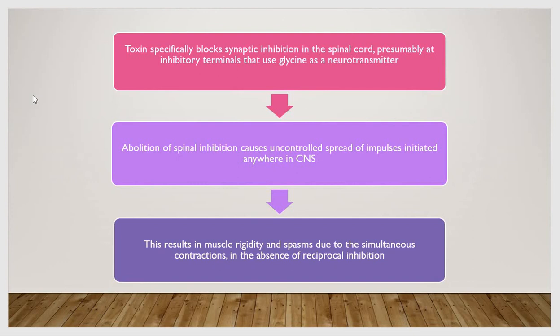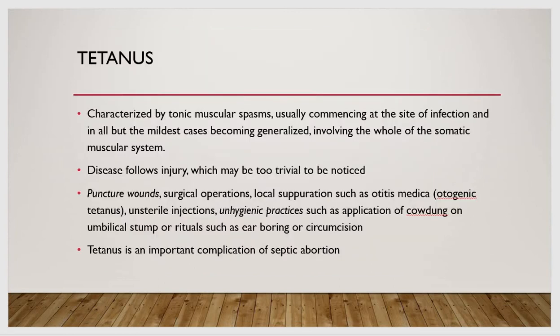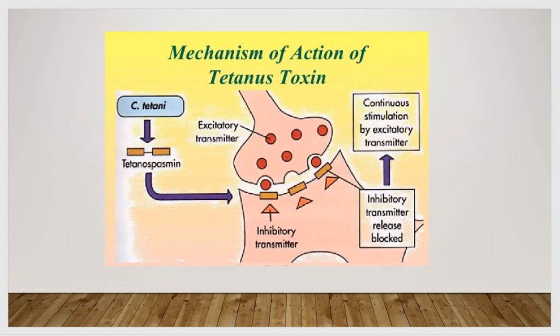The impulses are coming for the contraction, but they cannot relax, so they remain in a contracted state. This picture shows you the mechanism of action of the tetanus toxin. So the muscles remain in a contracted state and they cannot relax. Then this is the pathophysiology for tetanus, the pathogenicity, the mechanism of action of tetanus.